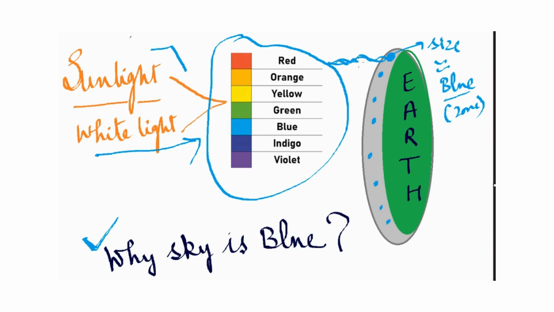Therefore, when white light strikes these particles, they scatter the blue light the most, because as I explained to you, scattering means the deviation in the path of the light. Now why will the light scatter? Because it will encounter a hindrance which has a comparable size.